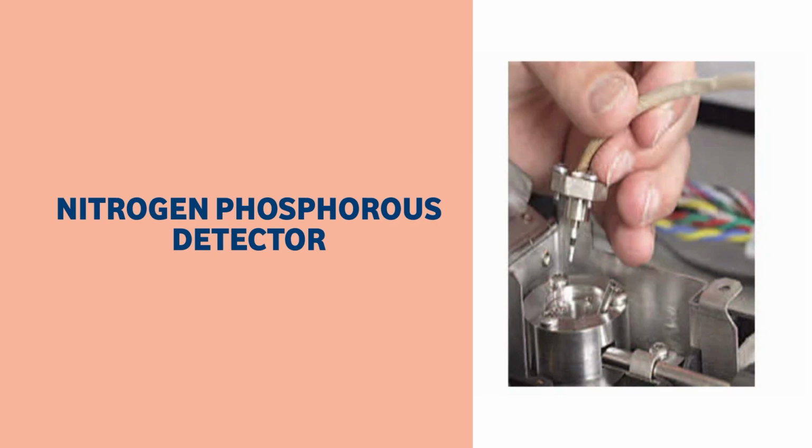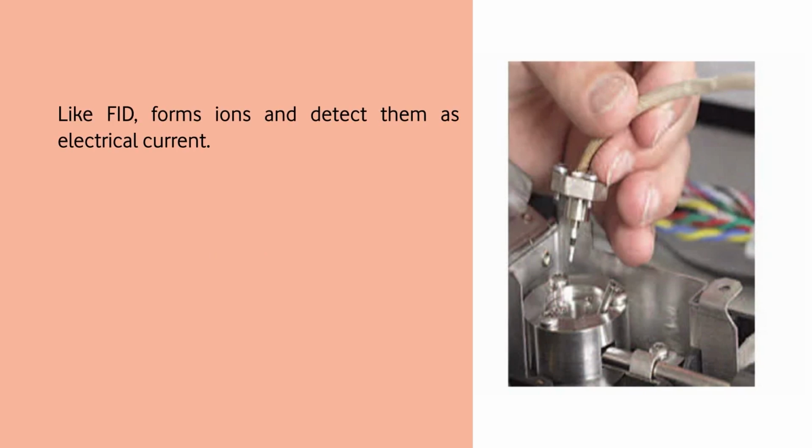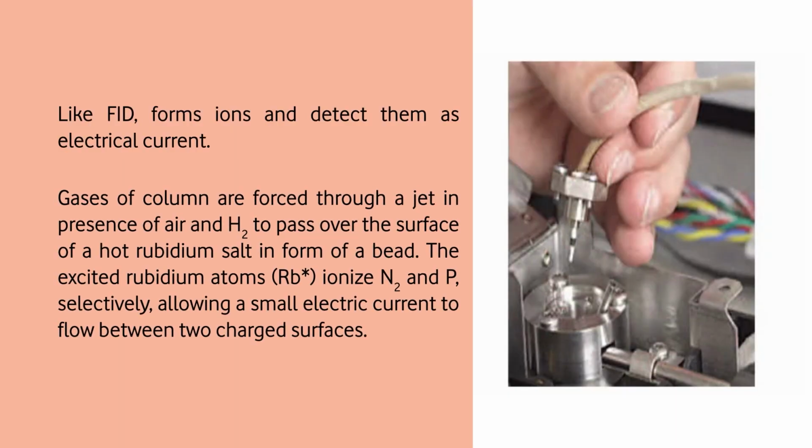The nitrogen phosphorus detector, which we call the NPD detector, does the same thing as the ions formed in the FID. In FID, gases are burnt and ions are produced. Here, it is more for nitrogen and phosphorus. The gases from the column are forced through a jet, in the presence of air and hydrogen, to pass over a very hot surface. It is basically a rubidium salt, a hot salt in the form of a bead.